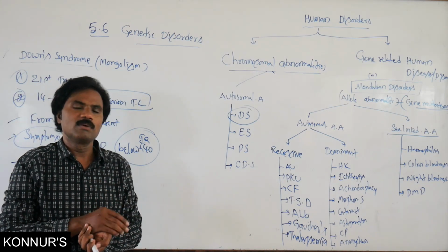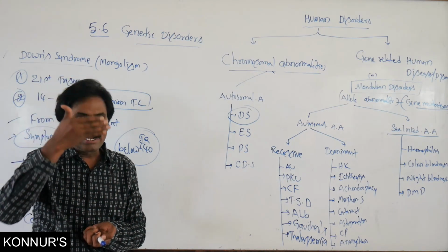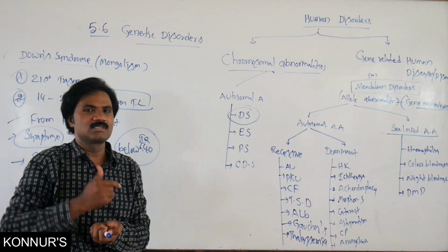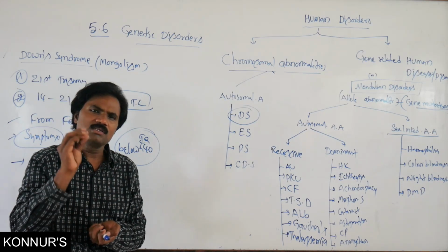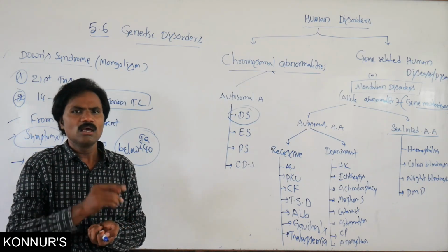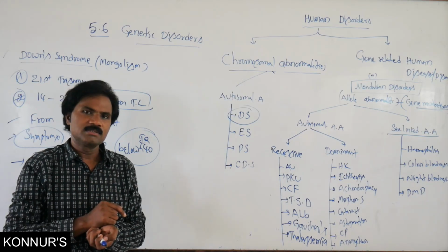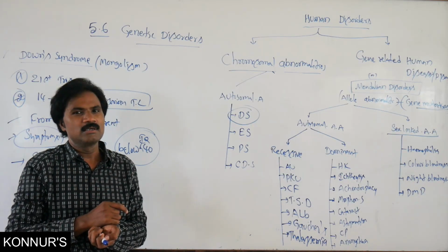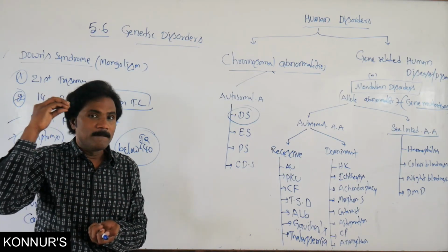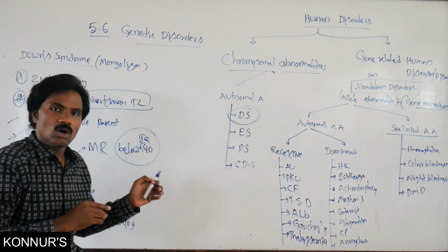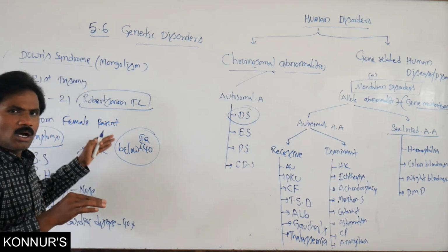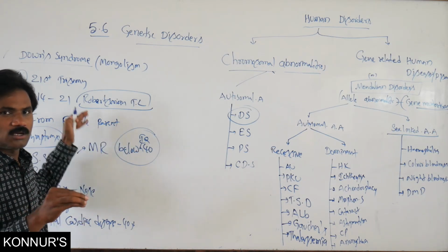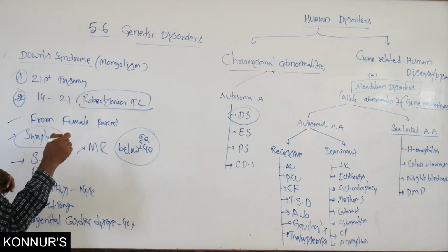Apart from this, webbed fingers are also present, a flattened face, and underdevelopment of the ears, that means a smaller size of the ears. Then a vertical palate, and a short neck. Internally there is mental retardation as well as heart problems, and externally the child is very small. Among all these characteristic features, if any one is given, you choose Down syndrome.